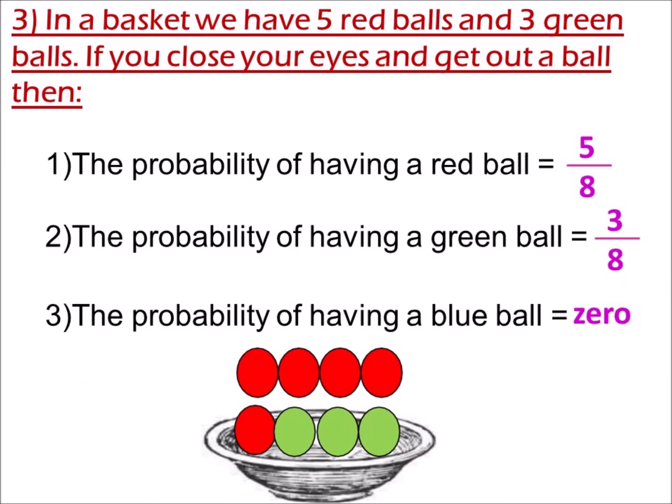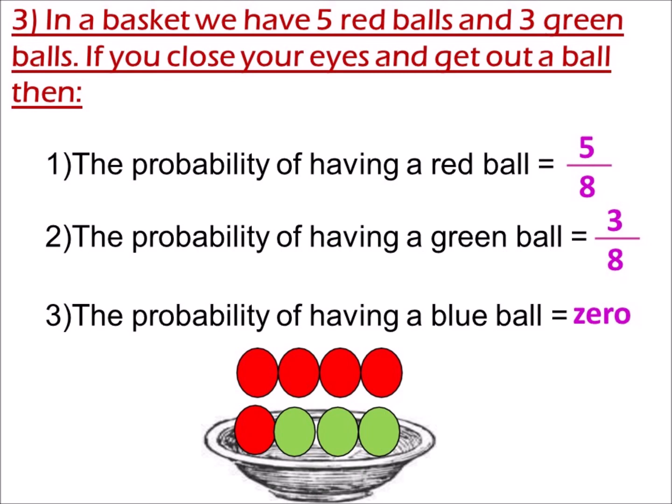In a basket, we have 5 red balls and 3 green balls. If you close your eyes and take out a ball from them, what is the probability of having a red ball? Before you solve this question, you have to write the total number of the balls. The total number here, I'm going to write 5 plus 3 equals 8. So the total number here is 8.